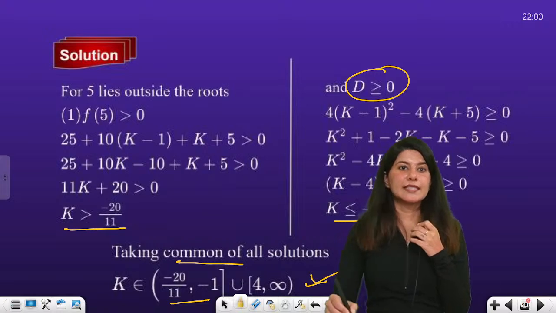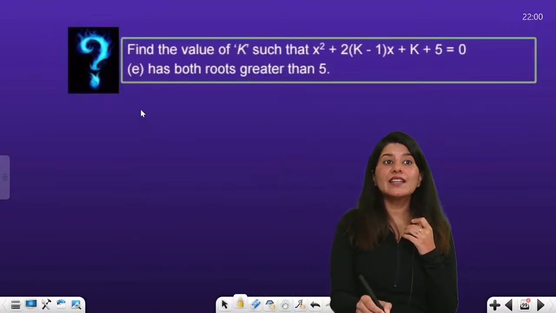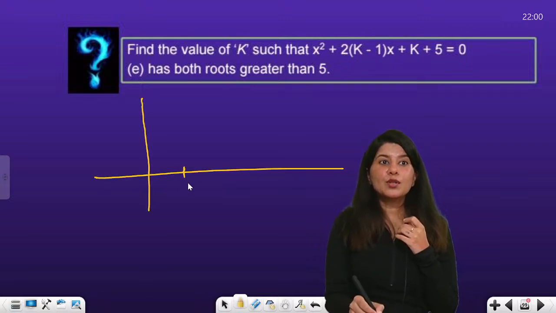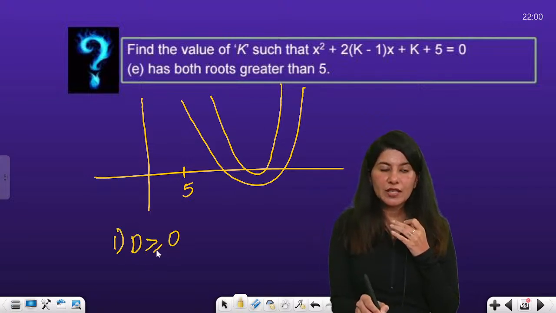Clear? Okay, let us move on to the last part. Has both roots greater than 5? Both roots greater than 5. So clearly, we need to write first discriminant greater than or equal to 0.